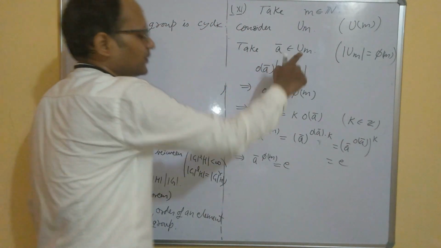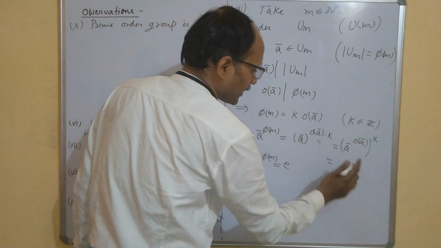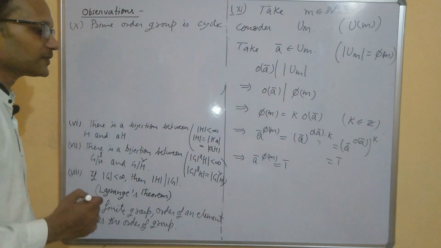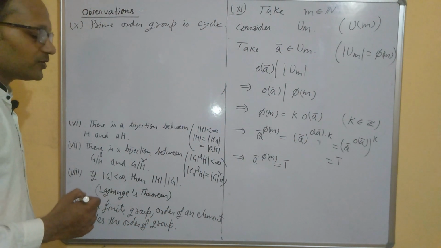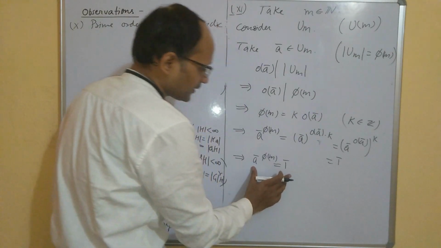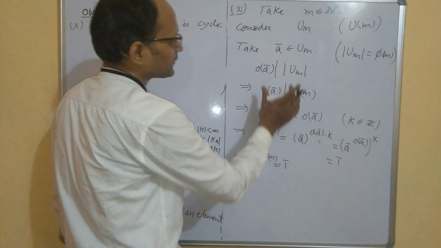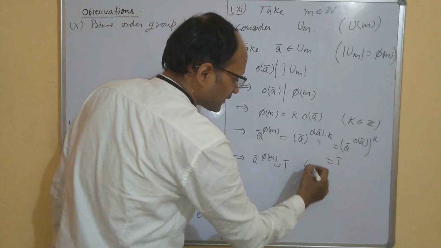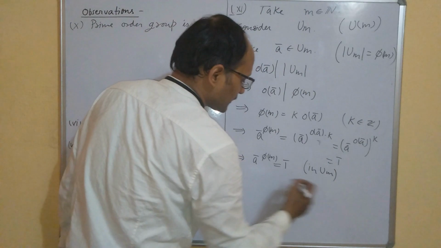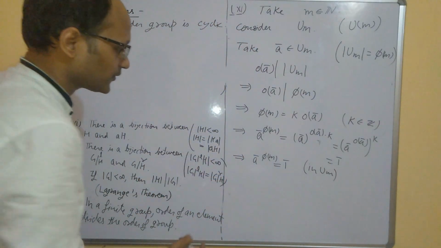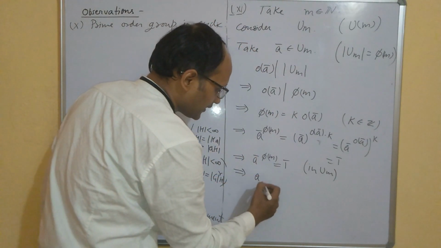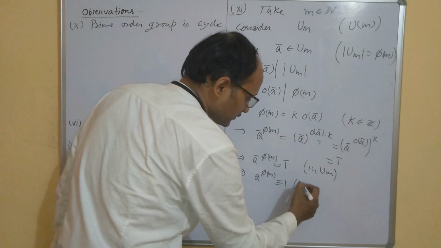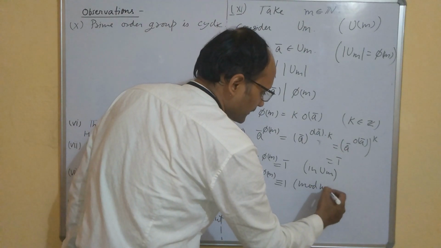And what is the identity of U_m? The identity of U_m is 1 bar. So this is 1 bar. This equation is in U_m. Everything is in U_m. And bar means modulo m. So we can also write it as a to the power phi m is congruent to 1 mod m.